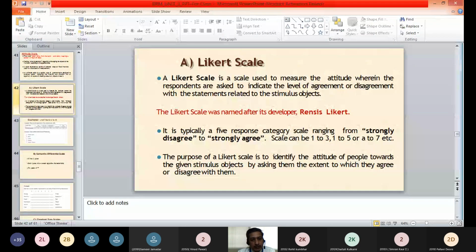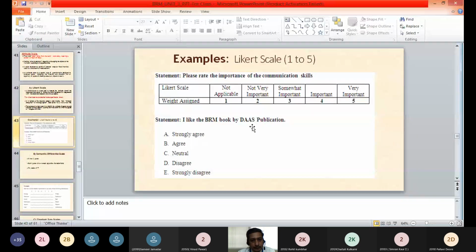Is the Likert scale understood to you? Yes, sir.